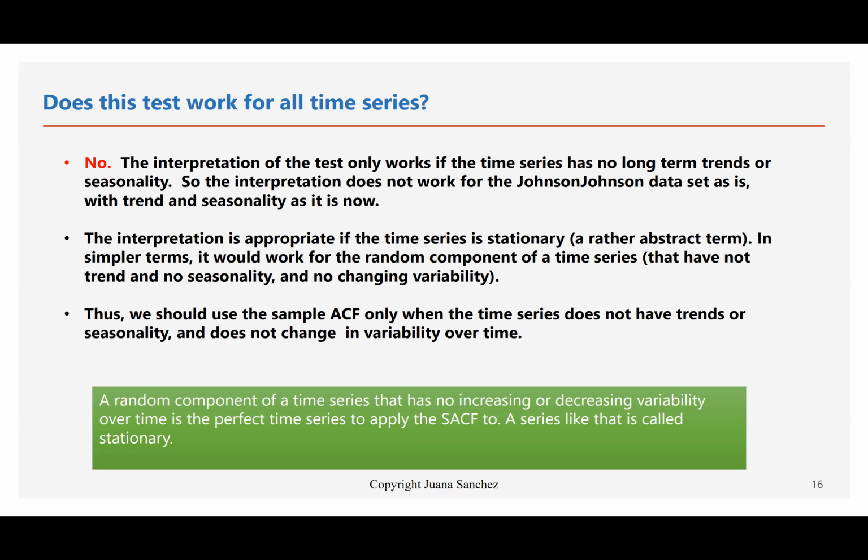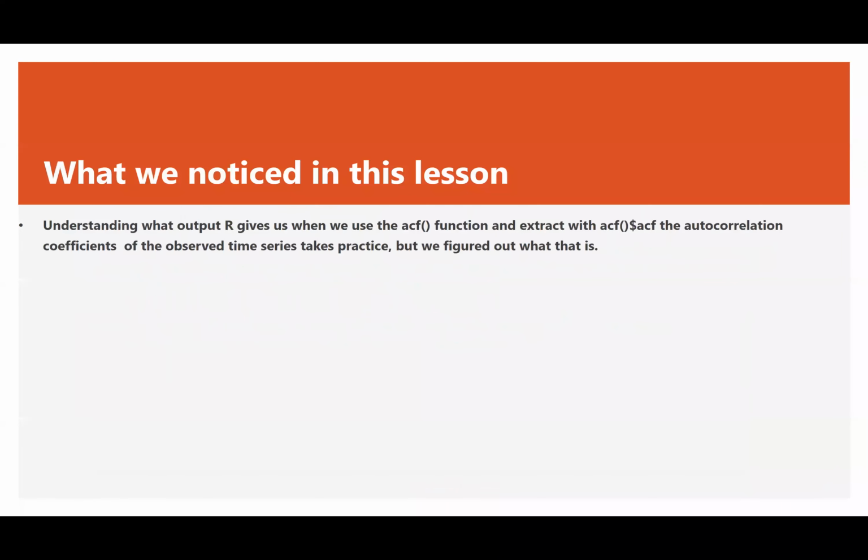Thus, we should use the sample ACF only when the time series does not have trends or seasonality and does not change in variability over time. In other words, use it only with the random components. A random component with no increasing or decreasing variability over time is the perfect time series to apply the sample autocorrelation function to. A series like that is called stationary. But again, we are saying this in a very informal way.